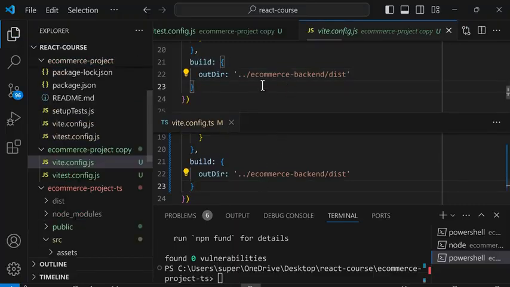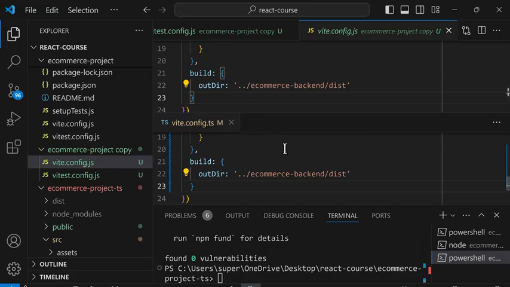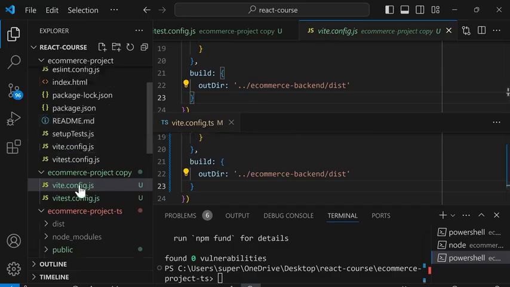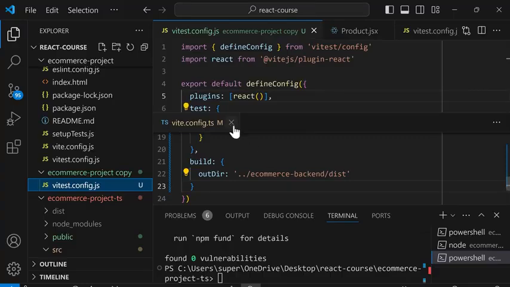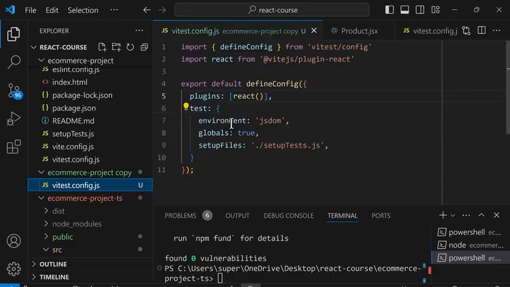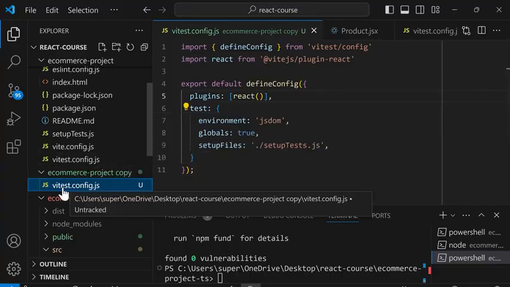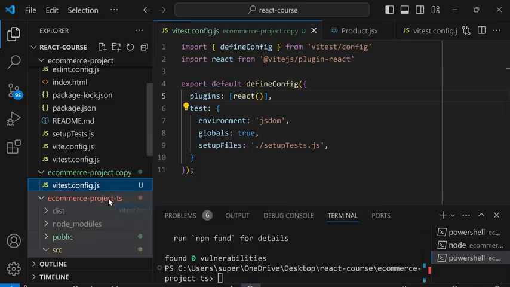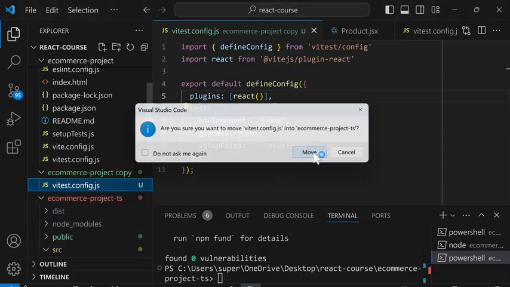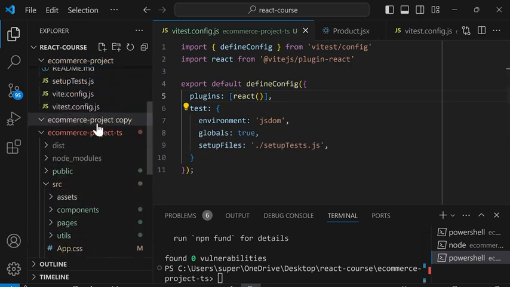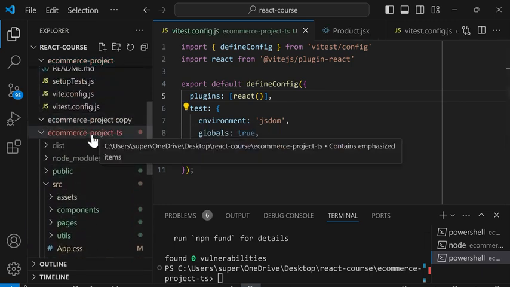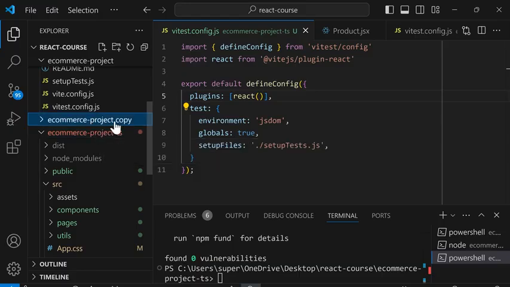So now we moved all of our changes over to the new project, and we can delete this file. And I'll close this for now. And finally, vtest.config.js is new. So we can drag it into the project. And now we moved all of our changes over into the TypeScript project, and I can delete this copy.